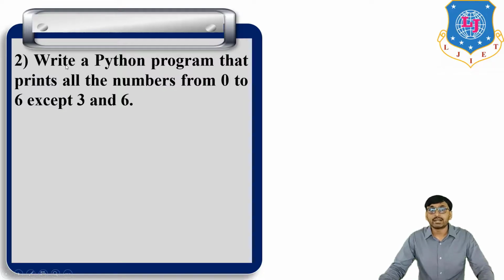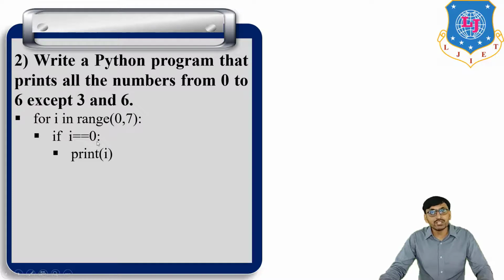Okay. Then second program, write a Python program that prints all the numbers from 0 to 6 except 3 and 6. Okay, so it means 0, 1, 2, 4, 5. Okay, so for i in the range of 0 to 7, it means 0, 1, 2, 3, 4, 5, 6, but 7 is not included. Then if i is equal to 0, if this condition is satisfied, then print i.